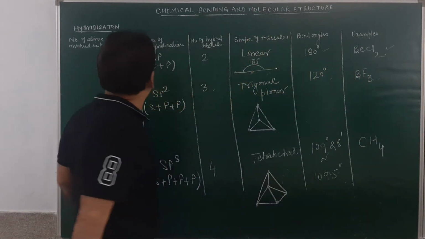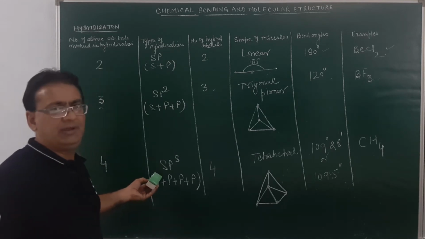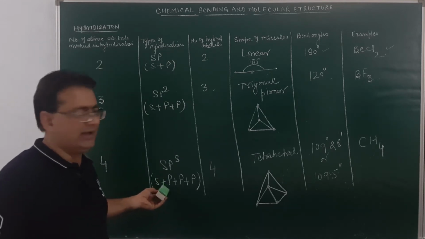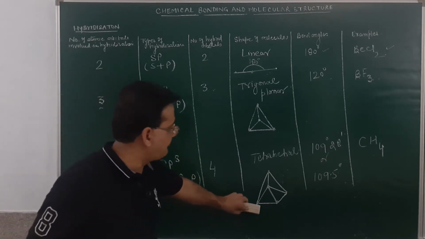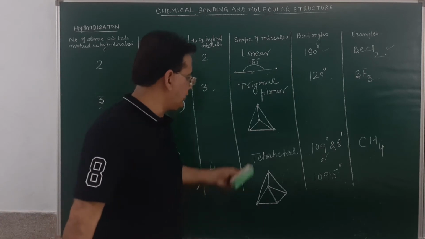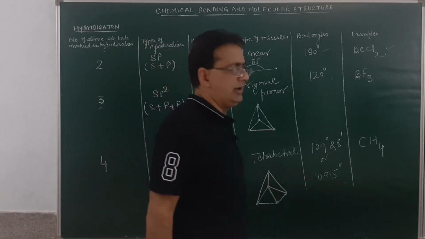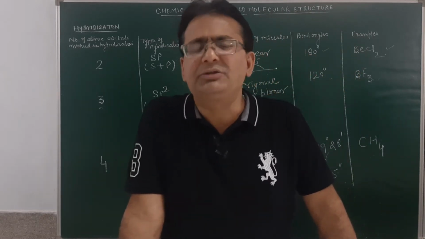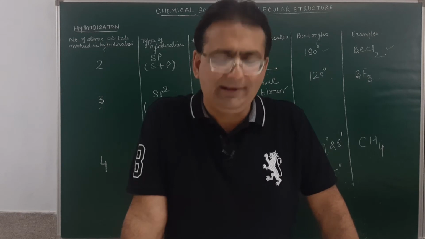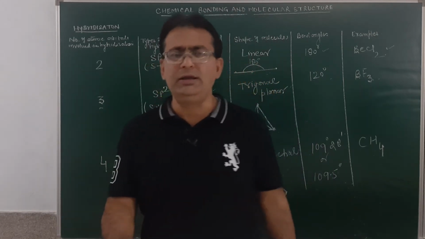If the number of atomic orbitals involved in the process of hybridization are 4, type of hybridization will be sp3, 1s and 3p atomic orbitals. Number of hybrid orbitals formed will be 4. What will be the shape of the molecule? Tetrahedral shape. Bond angle will be 109.5 degree. Example will be methane molecule. Apart from this, there are 3 more regular geometries: sp3d, sp3d2 and sp3d3.